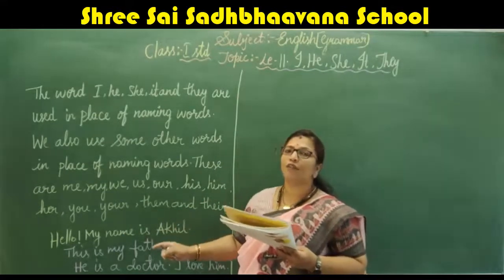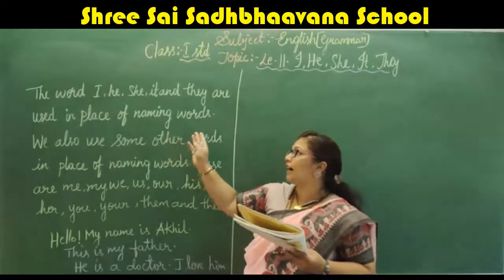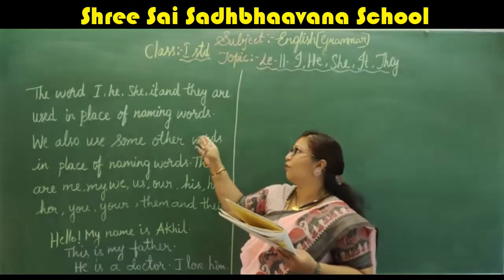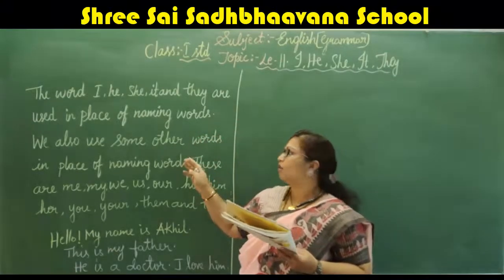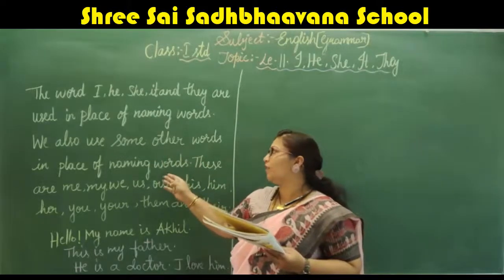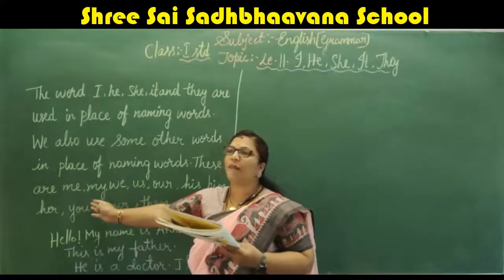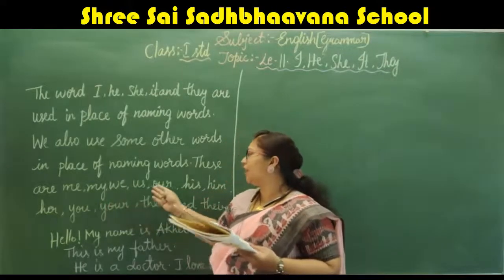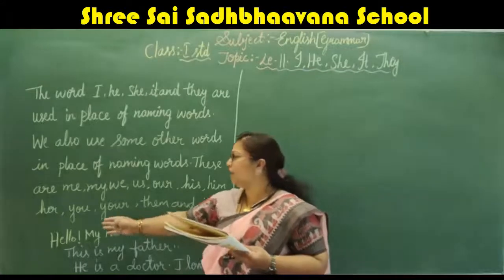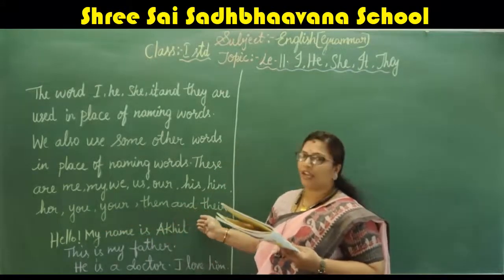So we use first the words I, he, she, it and they in place of naming words. We also use some other words in place of naming words. These are me, my, we, us, our, his, him, her, you, your, them and they.